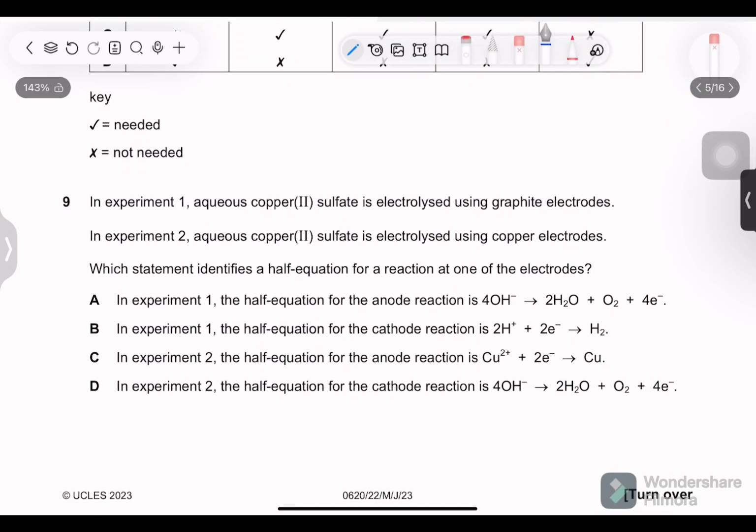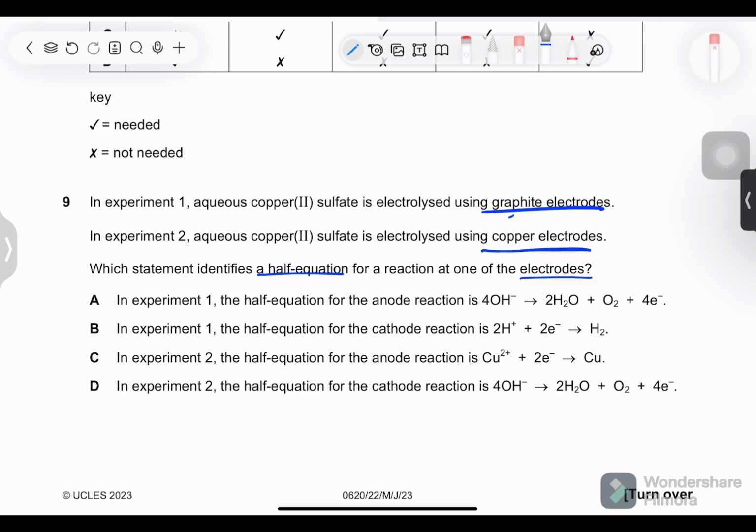Next question. In experiment 1, aqueous copper(II) sulfate is electrolyzed using graphite electrodes. In experiment 2, aqueous copper(II) sulfate is electrolyzed using copper electrodes, which is not an inert electrode, it is an active electrode. Which statement identifies a half equation for a reaction at one of the electrodes? So, for electrolysis, you need to know the various electrolytes used and then the deposits on the anode and cathode while using an inert electrode like graphite or while using copper electrodes too. And then you need to know what happens to the solution itself, the composition, the observations, everything.